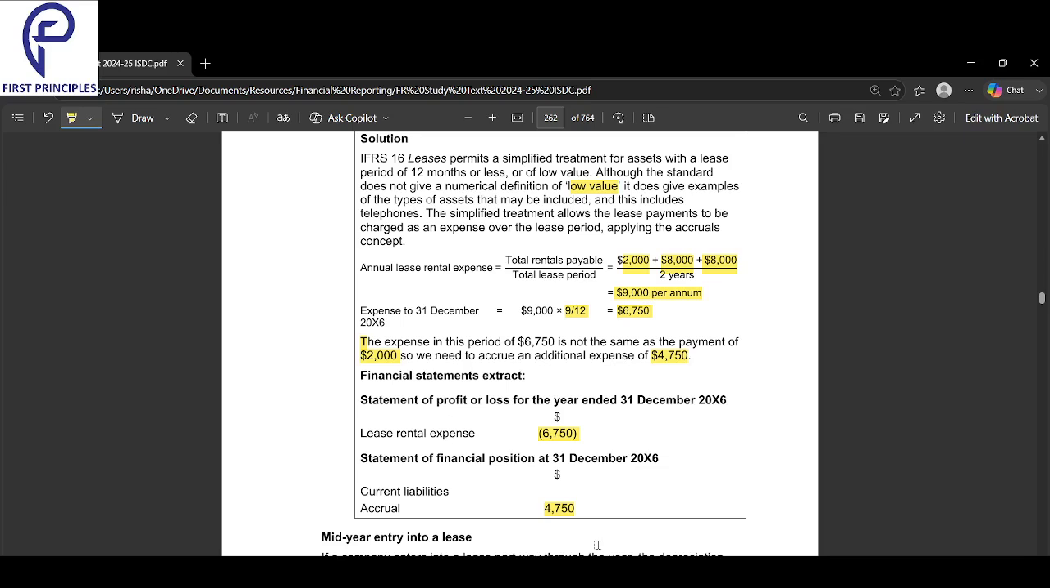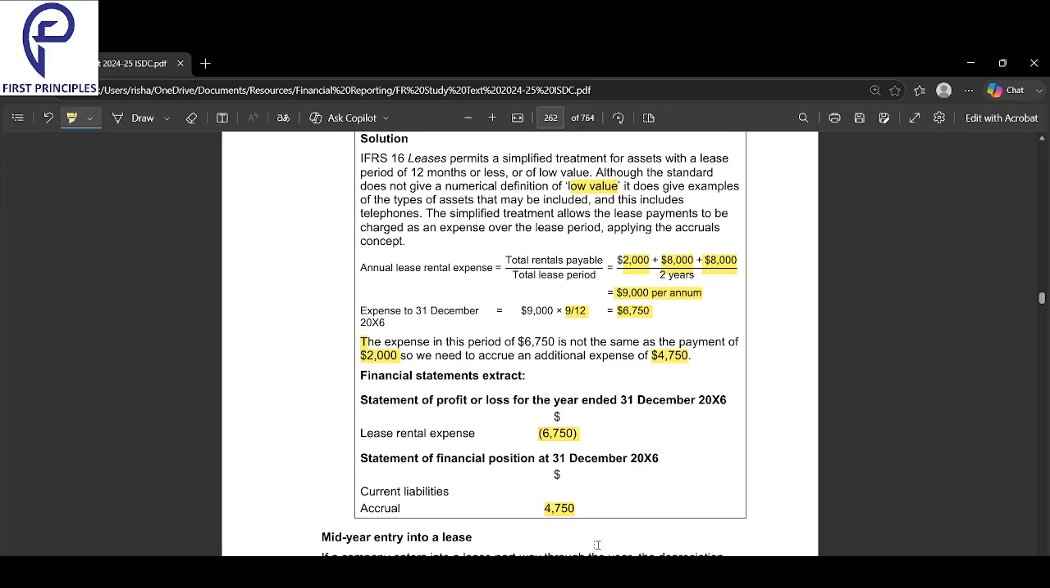Out of the 6750, that had to be expense for 9 months, which is the expense recorded correctly. Only 2000 has been paid. So what has not been paid is called accrued. I'll carry it as an accrual, under current liabilities. So what is my total expense for 9 months here? Quickly, Arpita, what is my 9-month expense? So total is 6750. Yeah, that's my 9 months expense for the year.